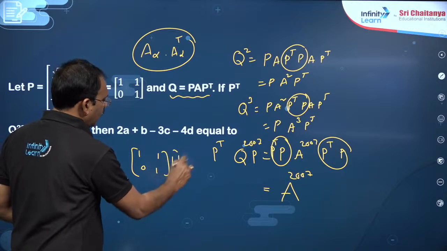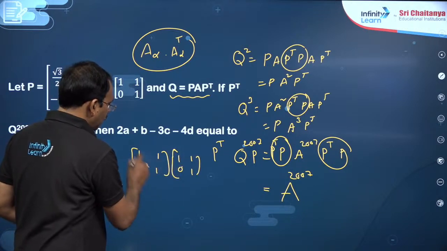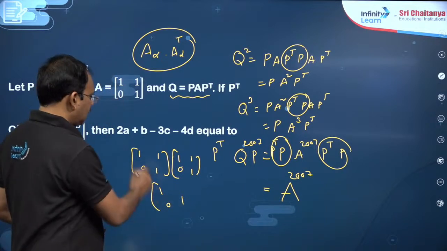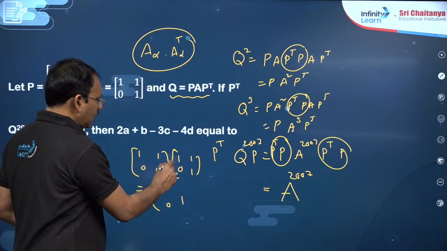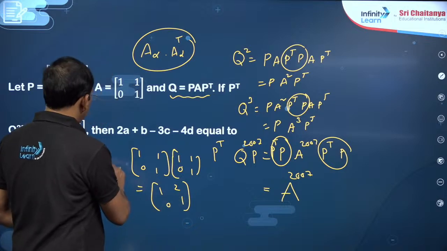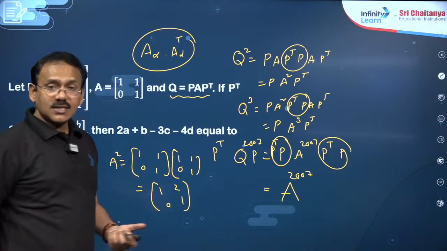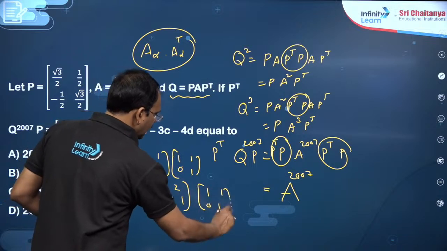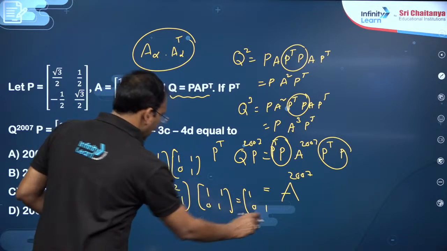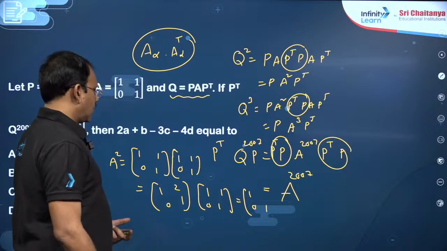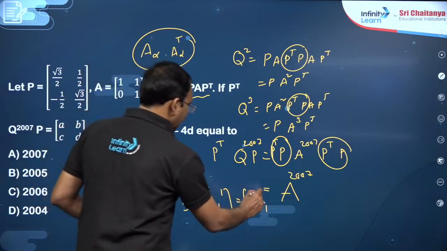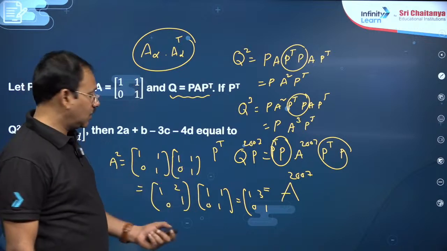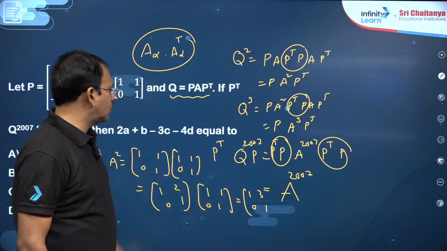[1 1; 0 1] into [1 1; 0 1]. I told you, for a matrix of this kind, these entries will be 1, 0, 1, and this element, 1 plus 1, will become 2. This is A square. Now observe A cube. What will you get? A cube, [1 1; 0 1] times A square. The first row, second column, 1 plus 2, will become 3. So for A cube you will get 3. A power 2007 you will get here as [1 2007; 0 1].